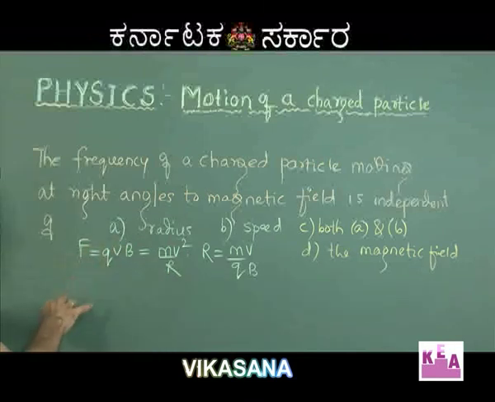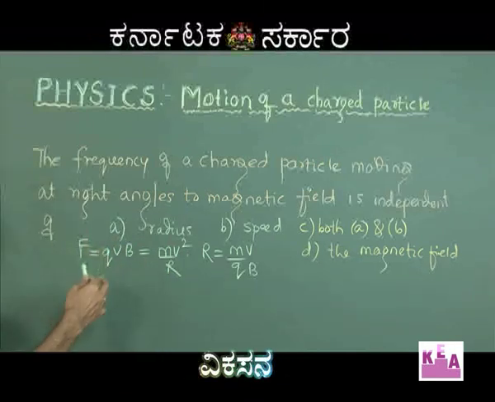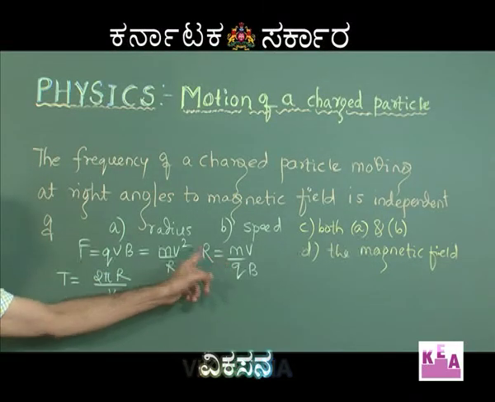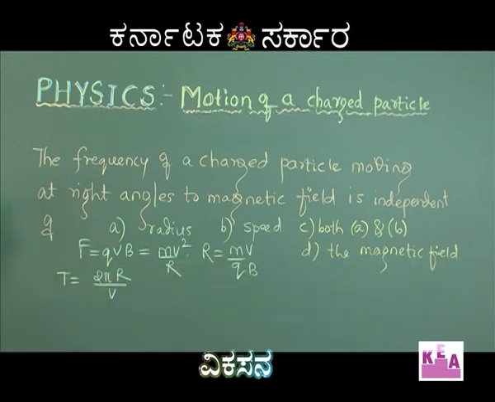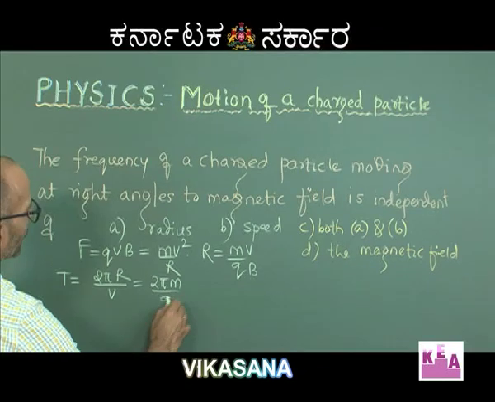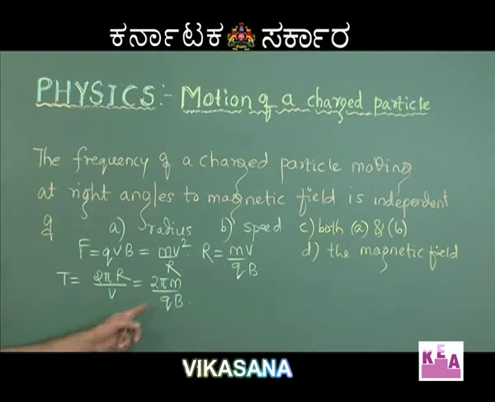Now what is the time taken by the particle to go round once? Let us calculate that. So time will be given by distance by speed. Distance is 2 pi r and speed is v. So if you substitute the value of r, r by v is m by qb. So it will be 2 pi m divided by qb, right?